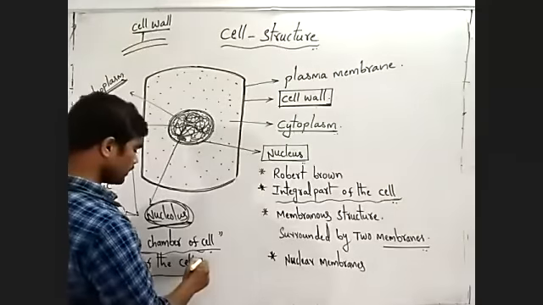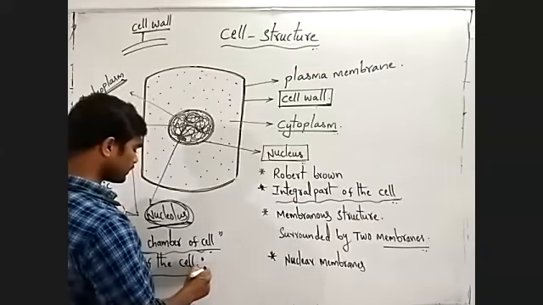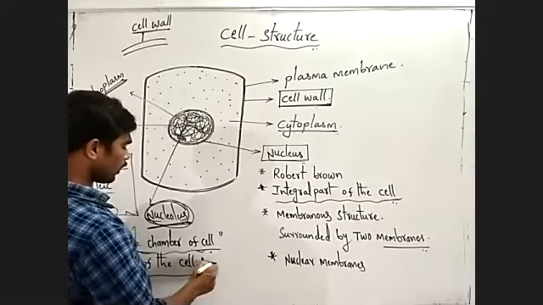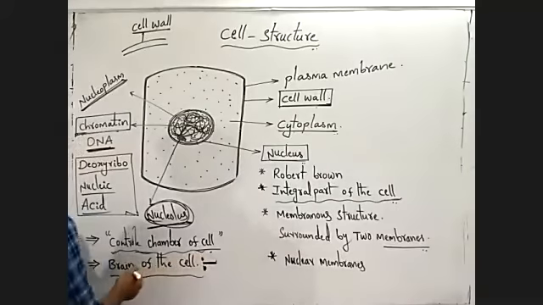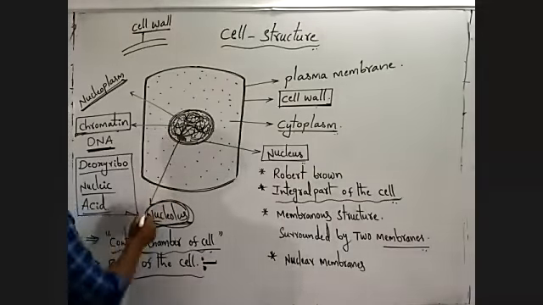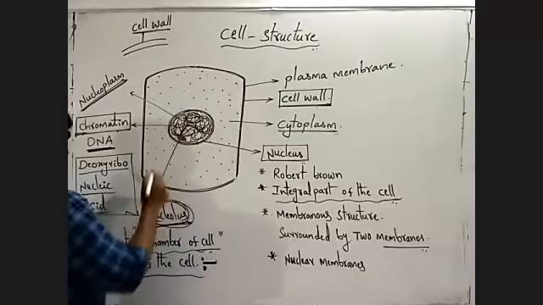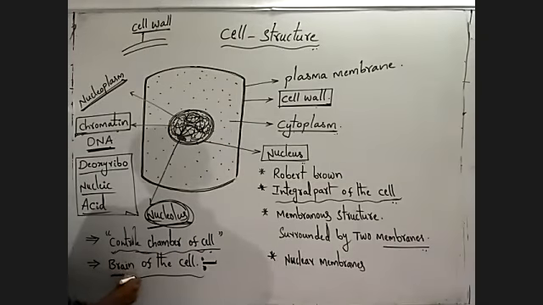Brain of the cell means all decisions and all activities of the cell are controlled by the nucleus. That is why it is called the brain of the cell.